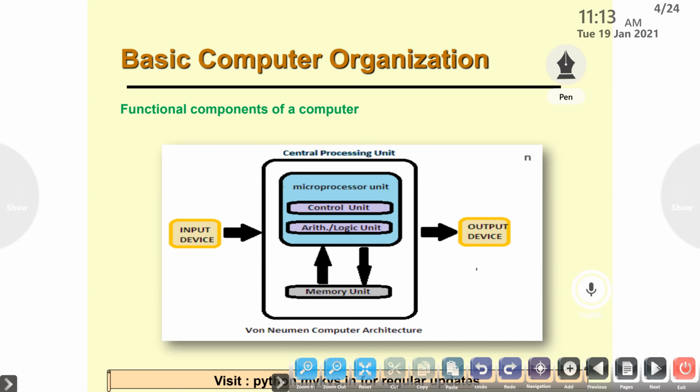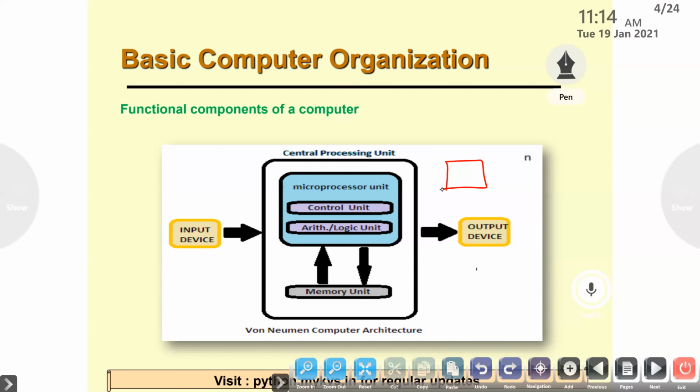Then the middle layer is the central processing unit, microprocessor unit. Actually, there are two things inside central processing unit. This is the logical division. When you see it as hardware, it will be a very small thing.